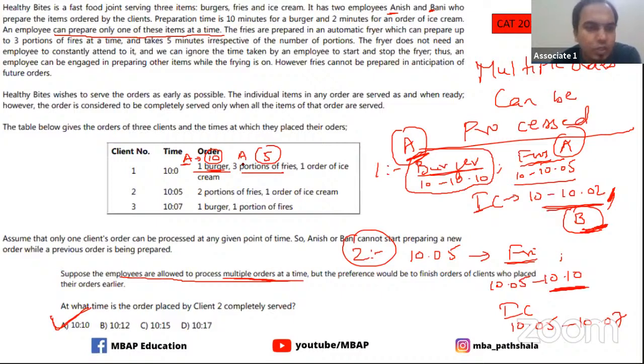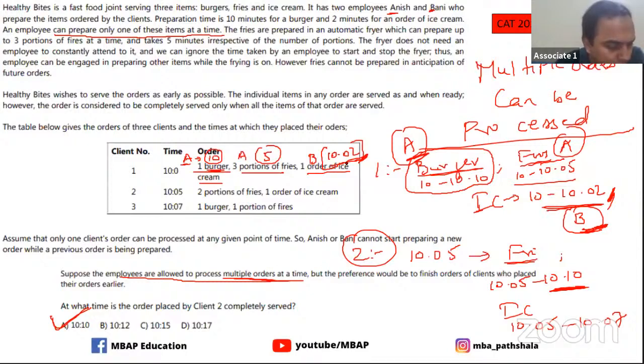So these two things are done by A itself. Now one order of ice cream is there. This takes only 2 minutes, so B can work on this and finish it by 10:02. So B is free at 10:02, right?